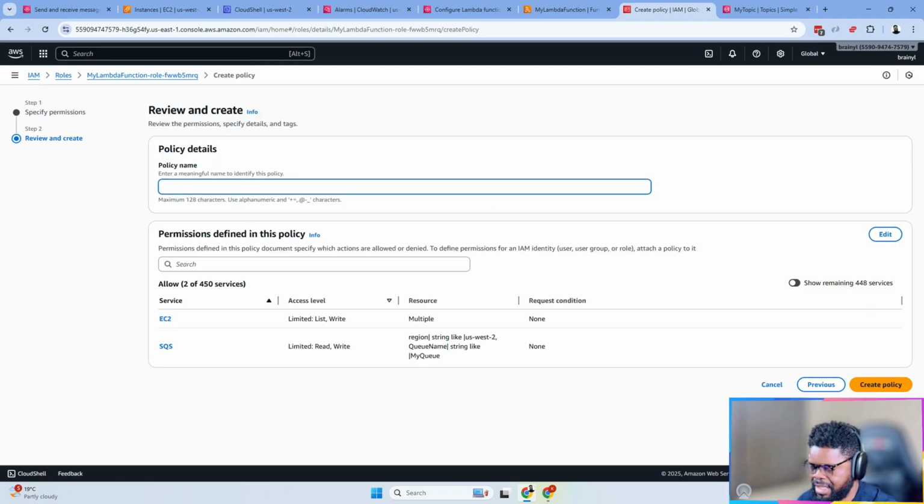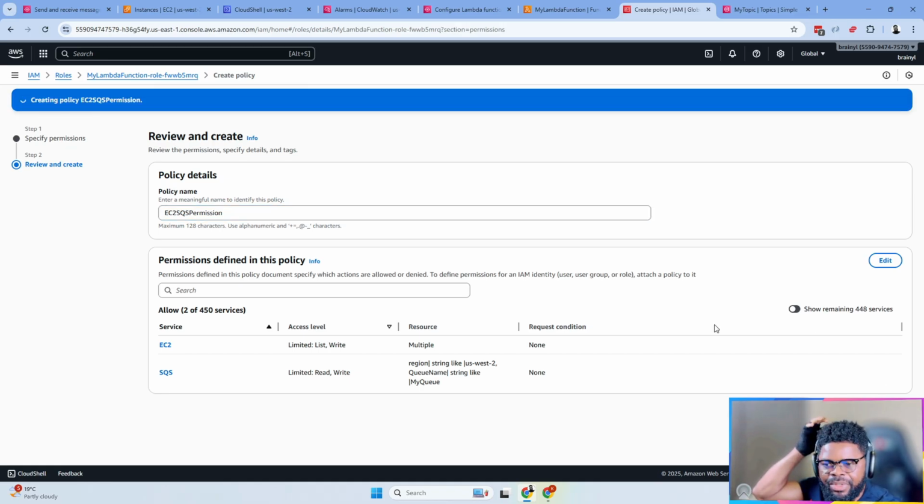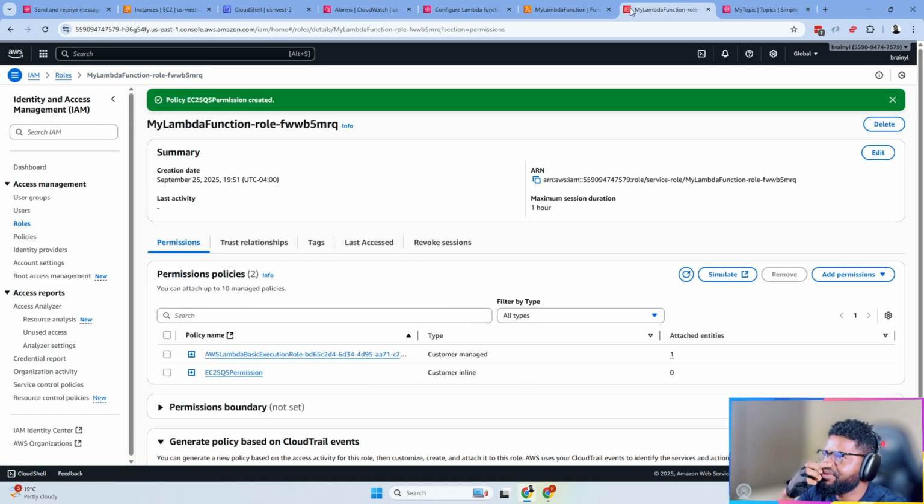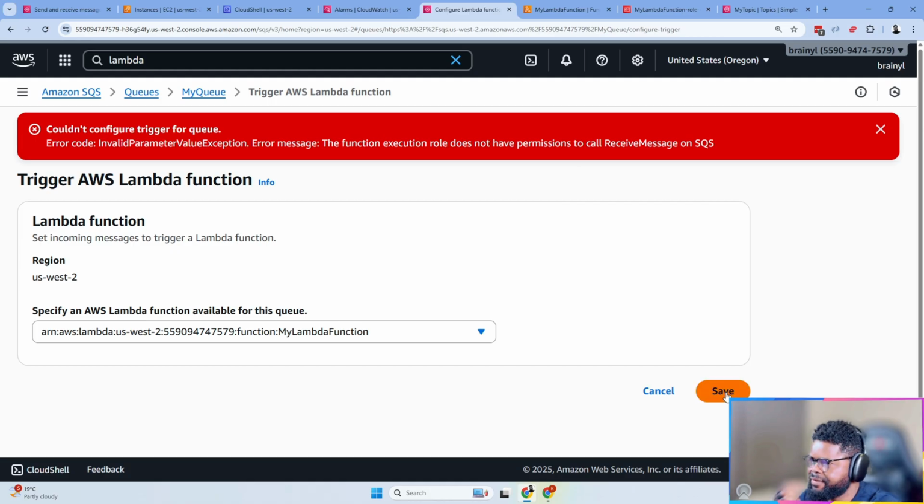I'm just going to call it EC2 SQS permission, right? Because that's really what it is. So I'm just going to create this and create the policy. So the policy is attached to the Lambda function. Now let's try to configure it again and see, right?